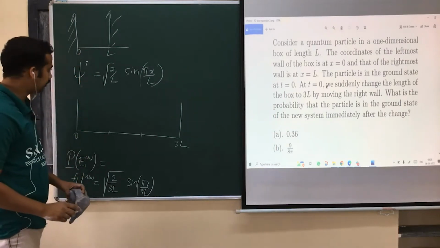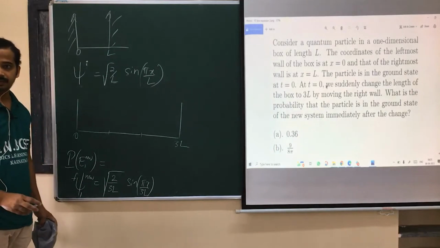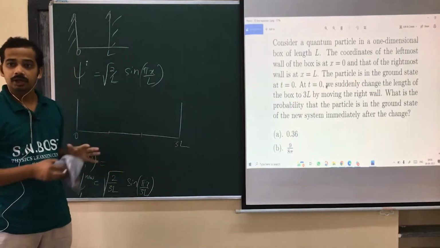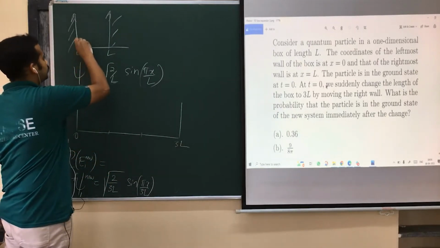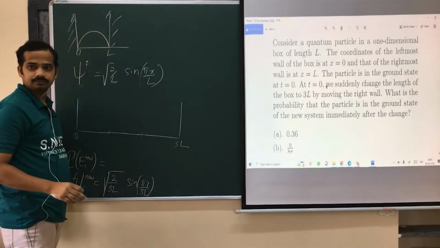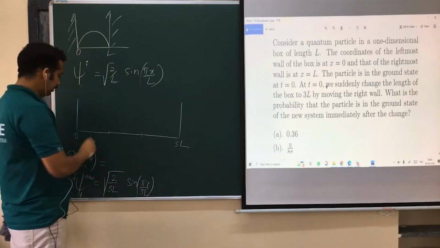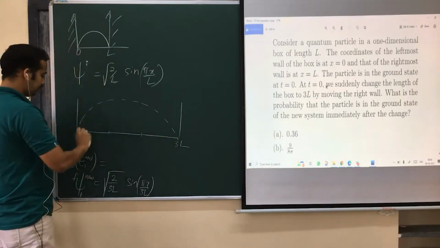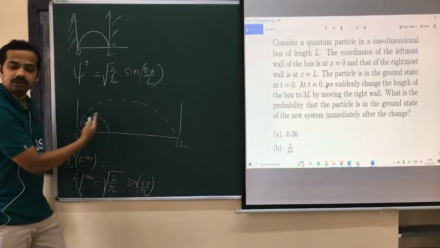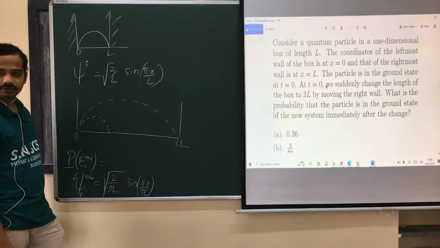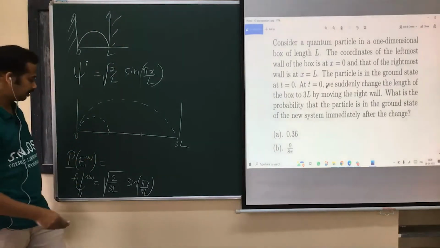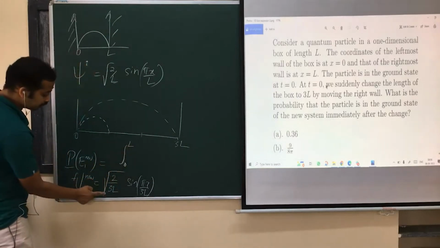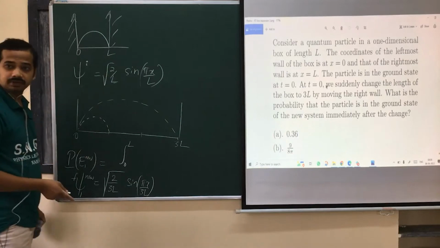Initial state, final state, inner product, mod square. When you take the inner product, you have to take 0 to 3L as your region of integral. But this wave function is 0 outside 0 to L. Is that okay? That means this function is like this, and this function is like this. You are taking the product of those two functions. That means only this limit will remain. So that's why 0 to L will remain. This should also be normalized. Initial state, final state, both should be normalized.